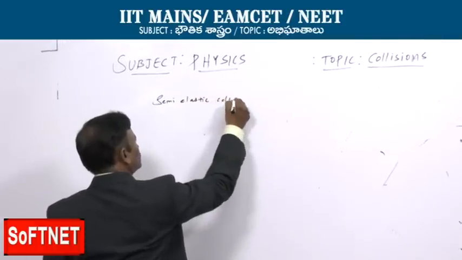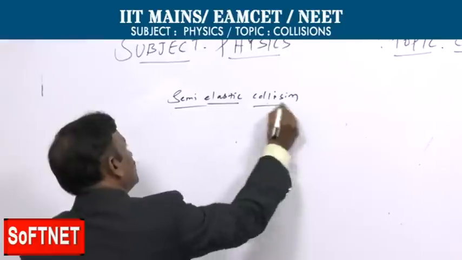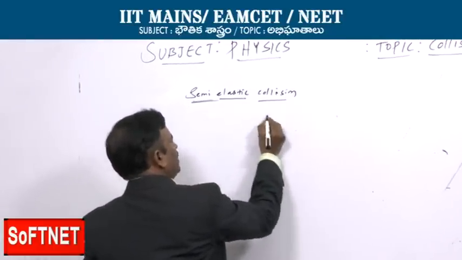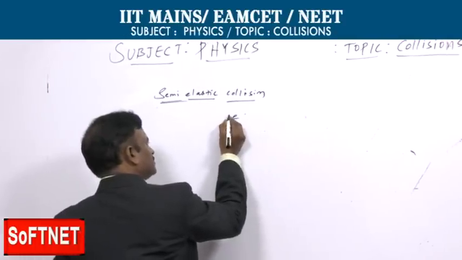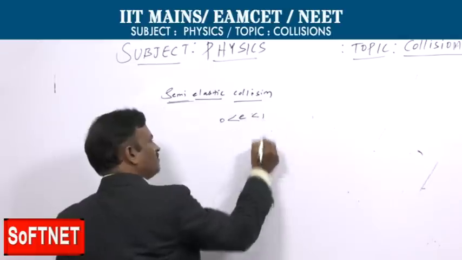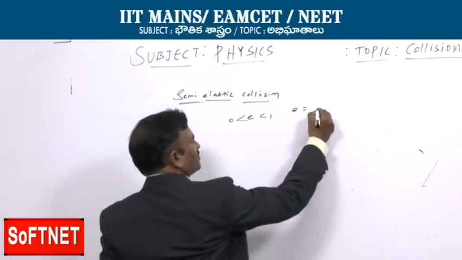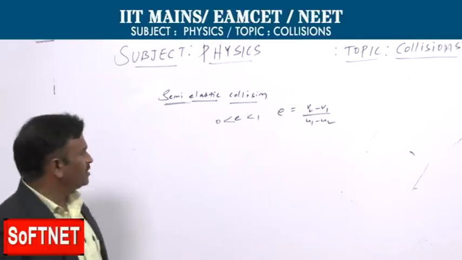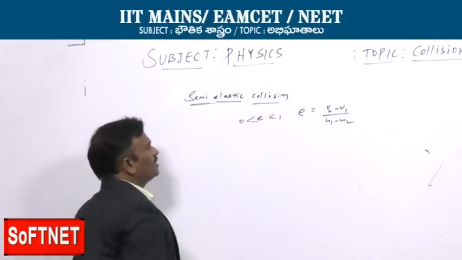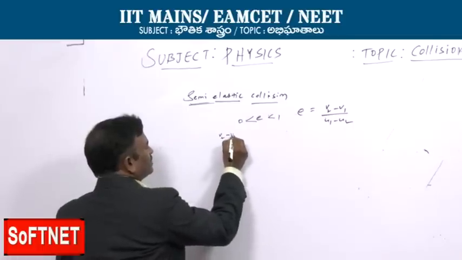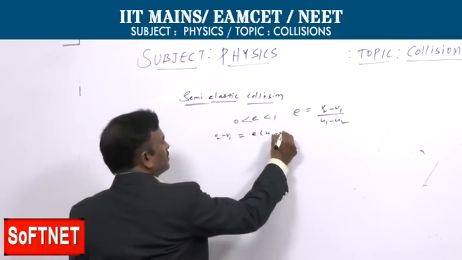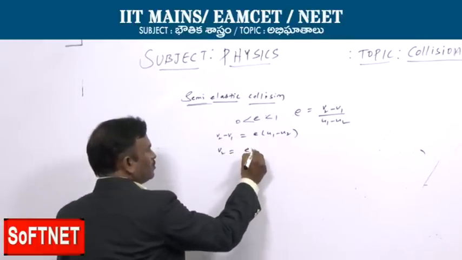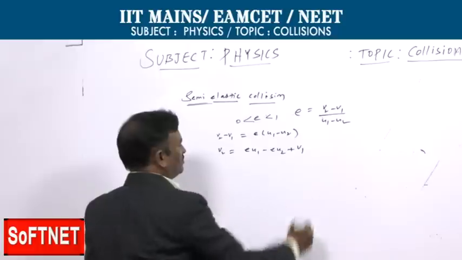Semi-elastic collision. In case of semi-elastic collision, e lies between 0 and 1, where e is the coefficient of restitution, that is (V2 minus V1) by (U1 minus U2). Similarly, here V2 minus V1 is equal to e into (U1 minus U2). So V2 is equal to e U1 minus e U2 plus V1.